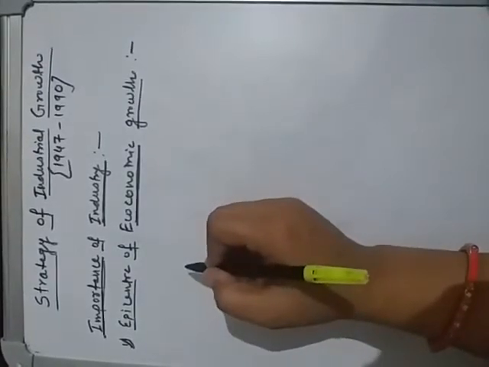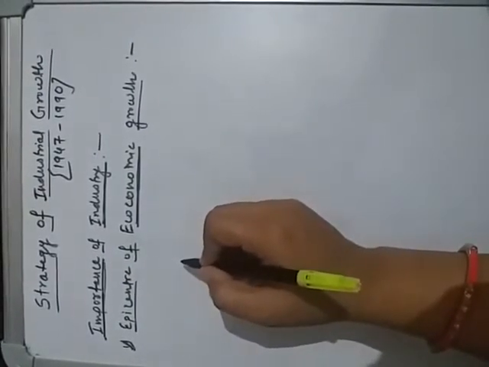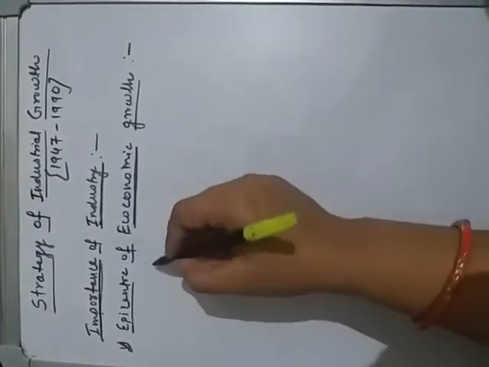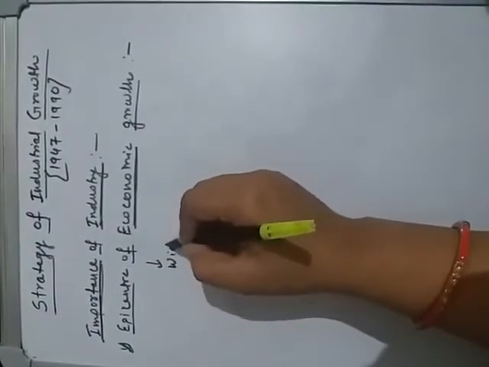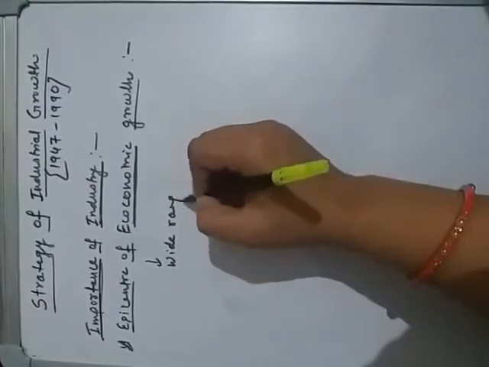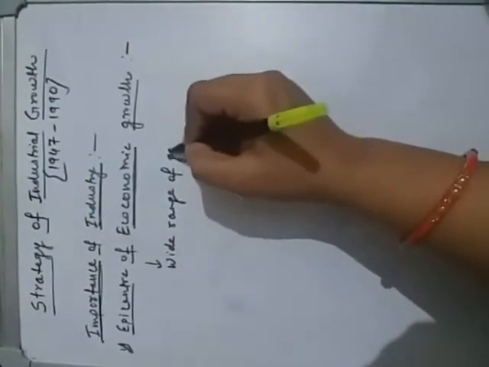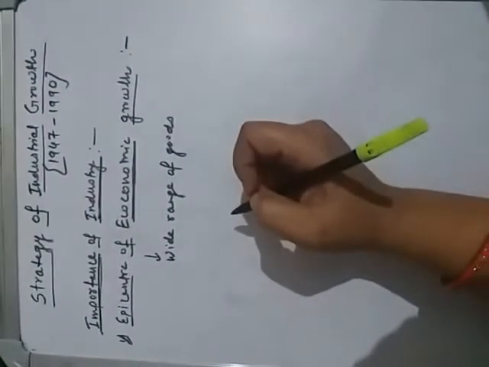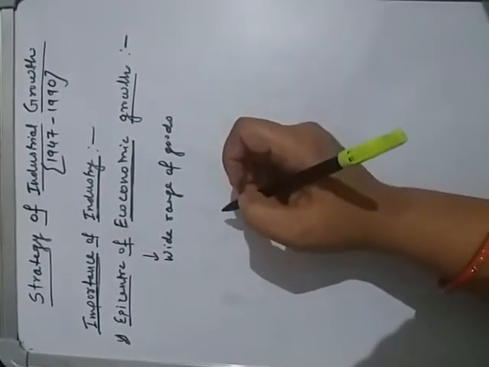This is because, unlike agriculture, industry provides a wide range of goods, goods which the consumer would like to consume as their income rises.